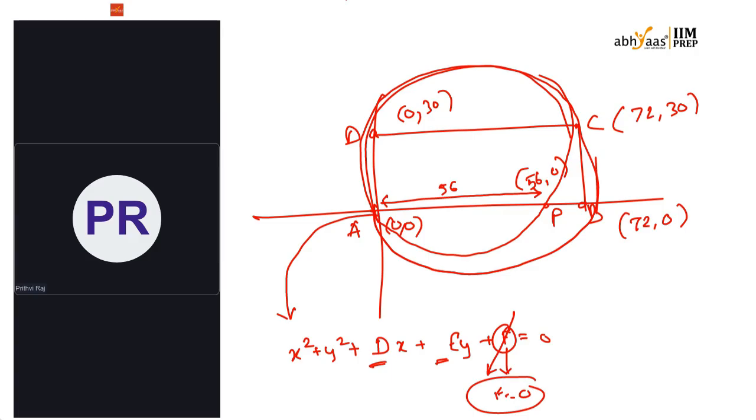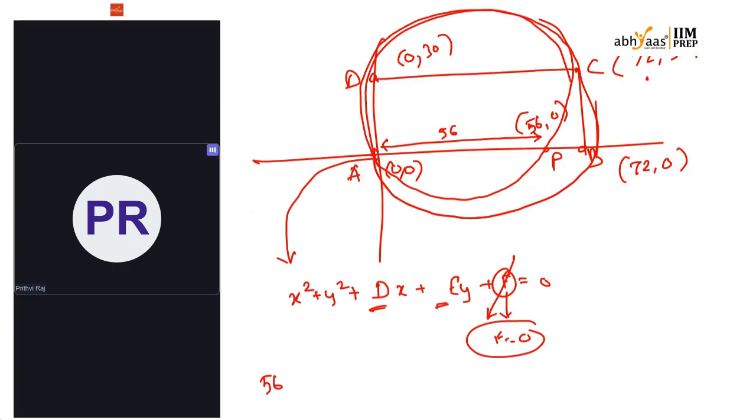Now to find these two values, I'll substitute these two points because the circle is passing through them also. Now 56 square plus 0 square plus 56d is equal to 0. Now d, I'll get it as minus 56, isn't it? Yes.